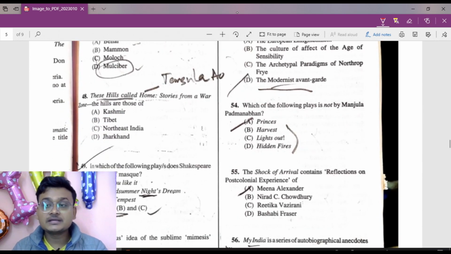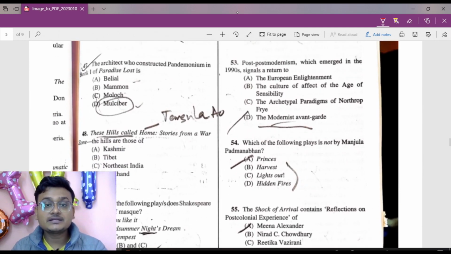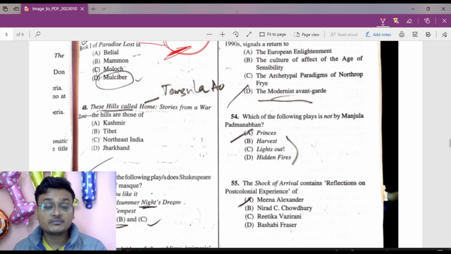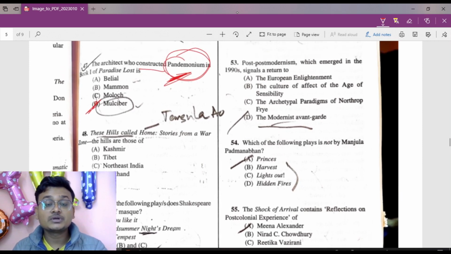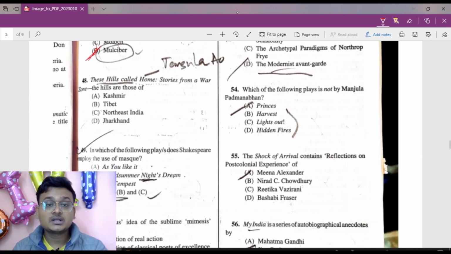Okay, now the architect who constructed the Pandemonium, the kingdom of Satan. That is Mulciber. Mulciber is the right answer here. So 47 D.